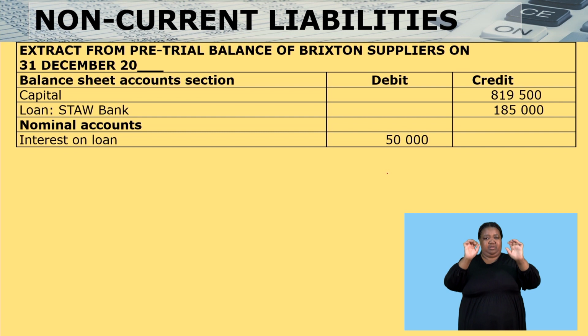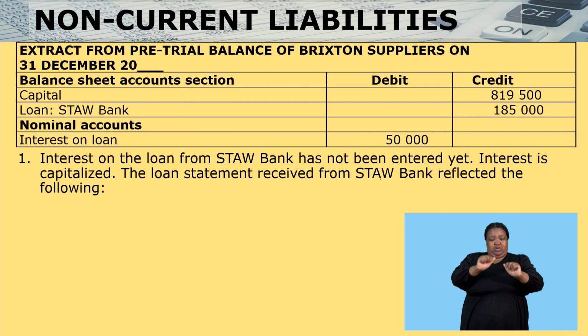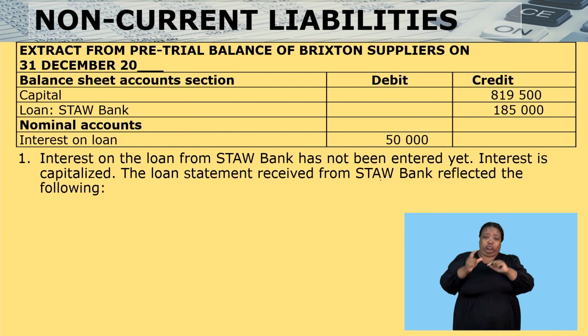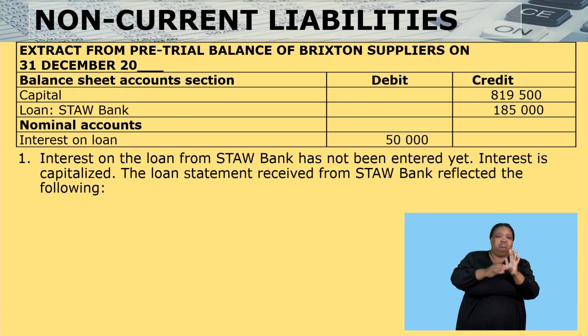We're given an extract from the pre-adjustment trial balance of Brixton Suppliers on the 31st of December. We have capital, we have the loan from Store Bank, and then we have interest on the loan. Let's see what more we are given. It says, interest on the loan from Store Bank has not been entered yet in the business books. Interest is capitalized. The loan statement received from Store Bank reflected the following.